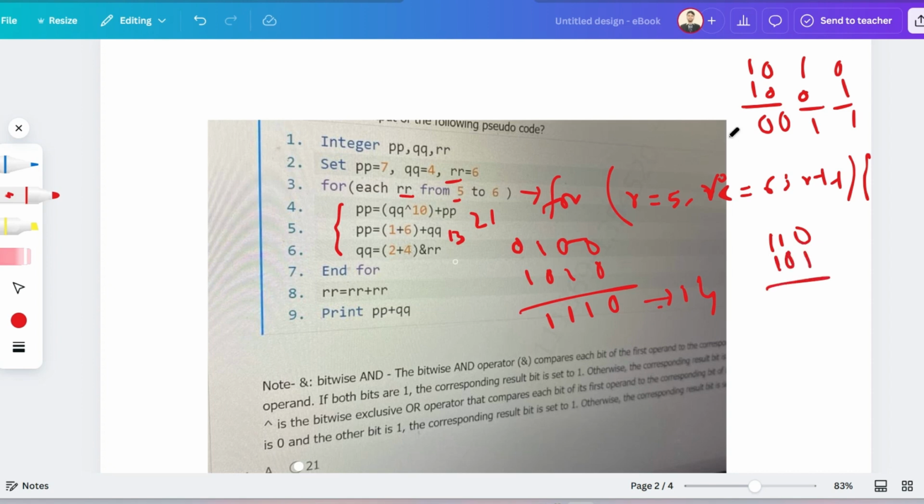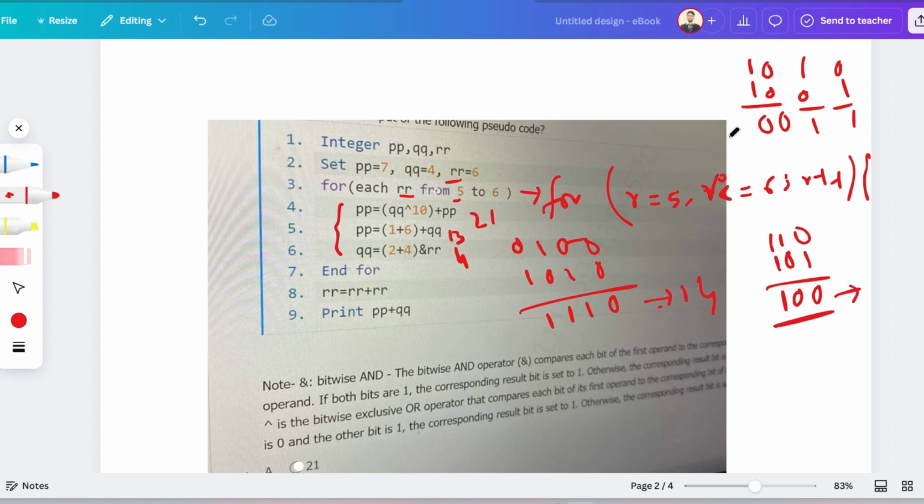If we perform the AND operation between them, in the case of AND, both the statements should be true for it to be true. Otherwise, it will be false. If any statement is false, then the full statement is false. So 100 is 4. So the value of Q is now 4.